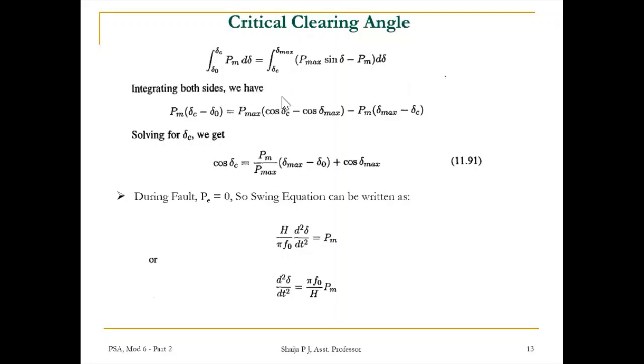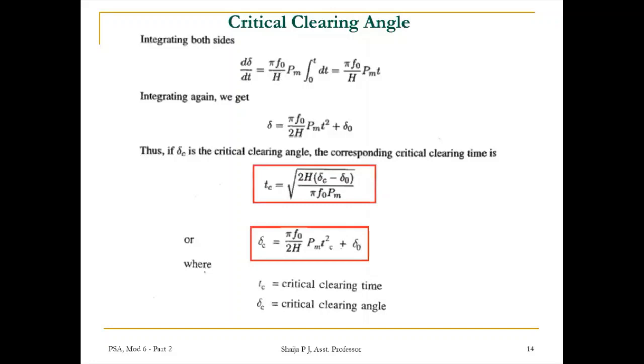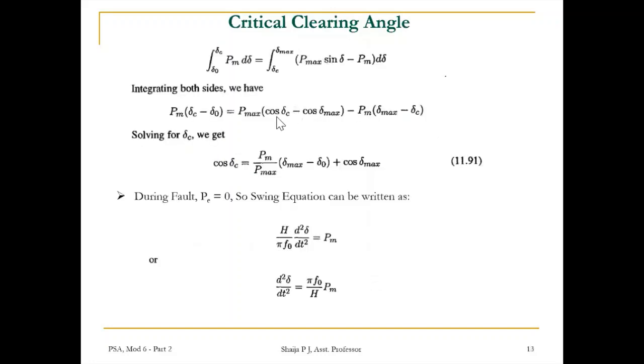Integrating on both sides, we get Pm into (delta C minus delta 0) is equal to P max into (cos delta C minus cos delta max) minus Pm into (delta max minus delta C).